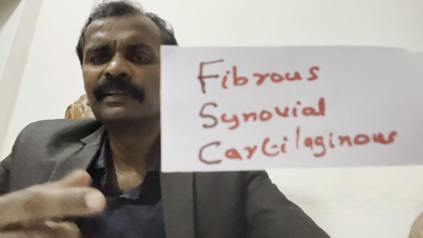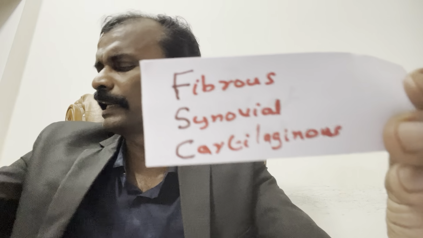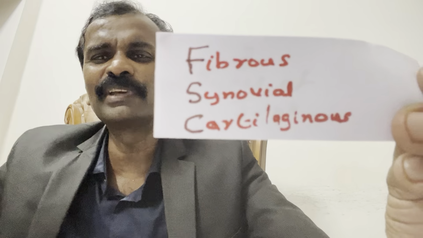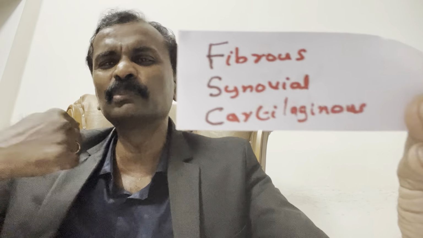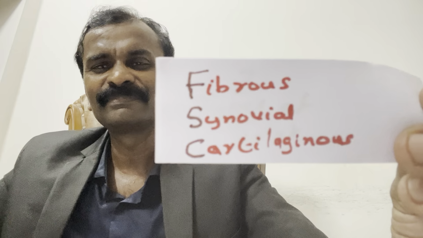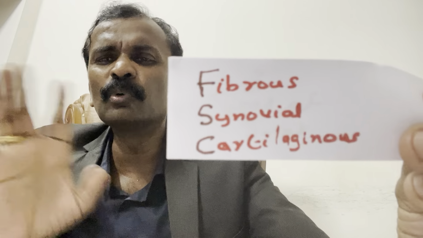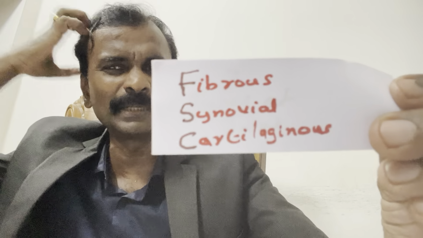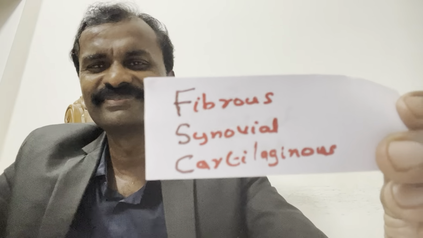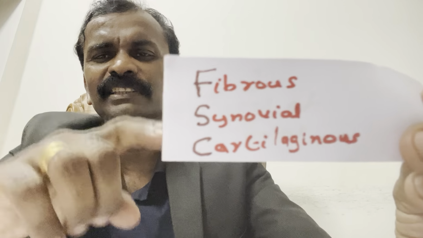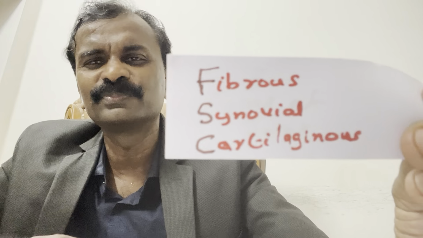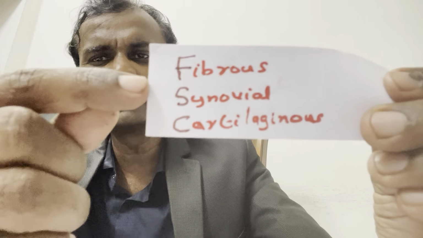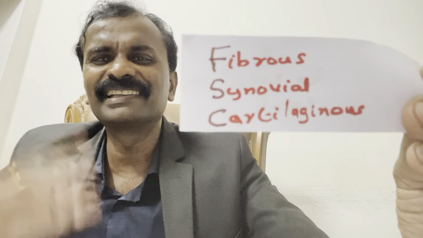So which is the joint that has too much locomotion, nice movement? Synovial. That is another MCQ. See the center one. Synovial has good movement, good in locomotion. This fibrous joint, no movement. Cranial bones. All the small cranial bones will be united by fibrous joints. They cannot move. So fibrous joints in the cranium, that is an example, that is an MCQ. Fibrous joint, cranium, no movements. Synovial joint, other big joints, good movement, good locomotion.